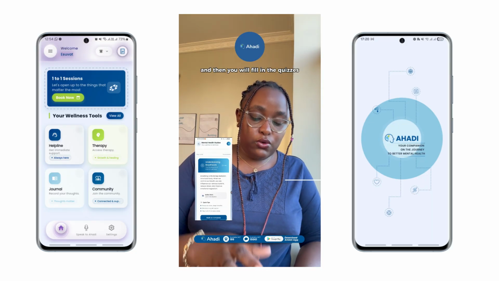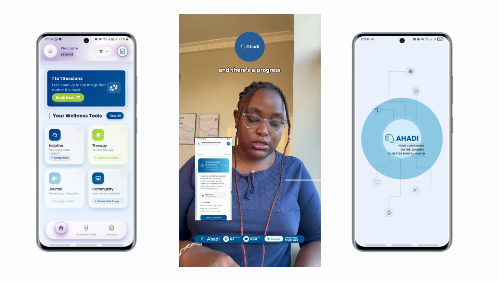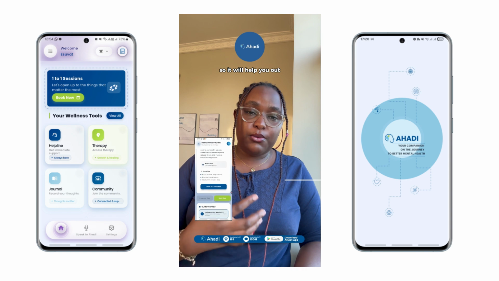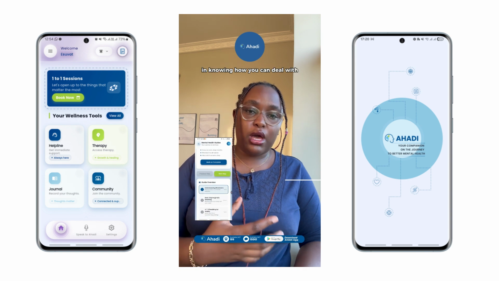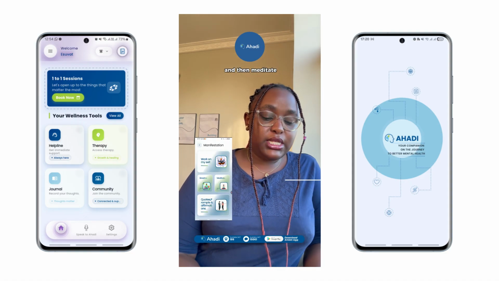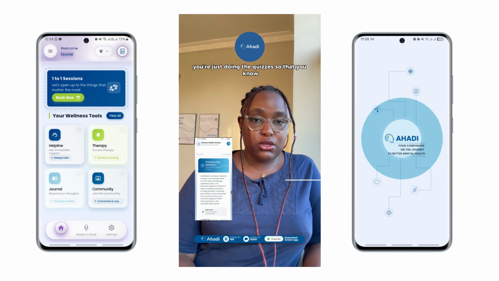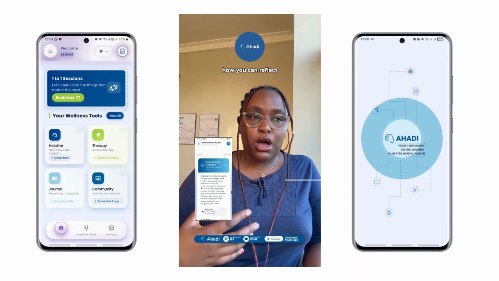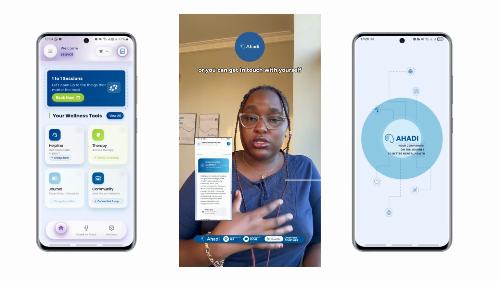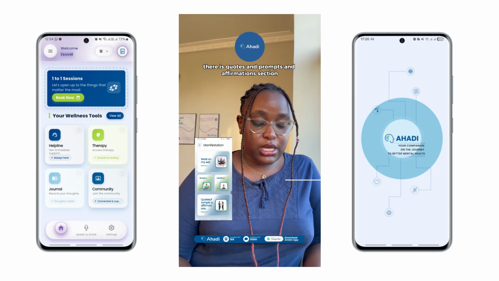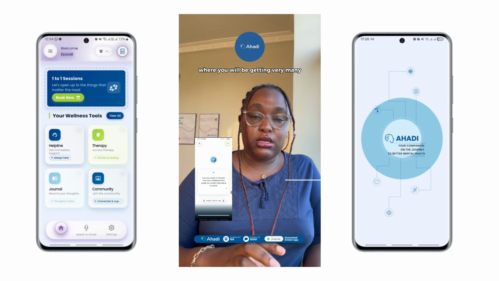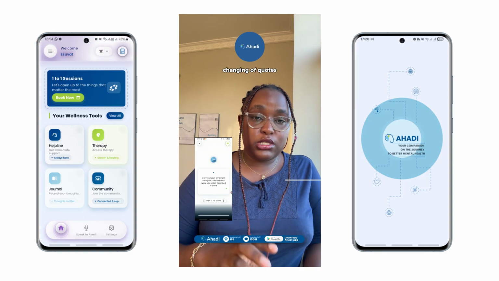And then you will fill in the quizzes, and there's a progress section where you will know how you're doing. So it will help you out in knowing how you can deal with whatever you're going through at that moment. And then meditate, it's the same thing. You're just doing the quizzes so that you know how you can reflect or get in touch with yourself. There is a quotes, prompts and affirmations section where you will be getting many changing quotes, affirmations,